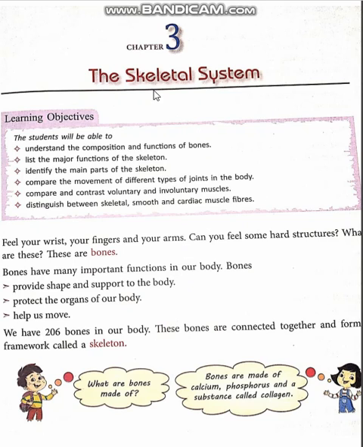That's why the name is called skeleton system. But before learning the system in detail, let us learn about the bones. To feel the presence of bone in your body, if you touch some parts of your body like wrist, finger, an arm or skull or any part, you will feel some hard structure. That hard structure we call a bone.